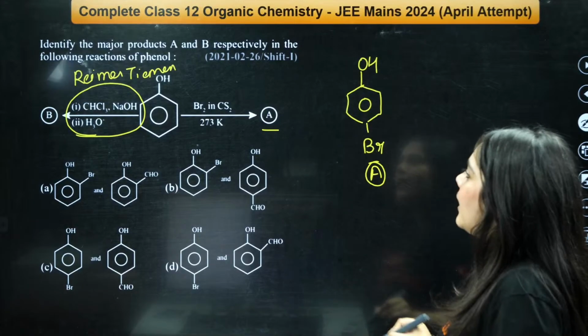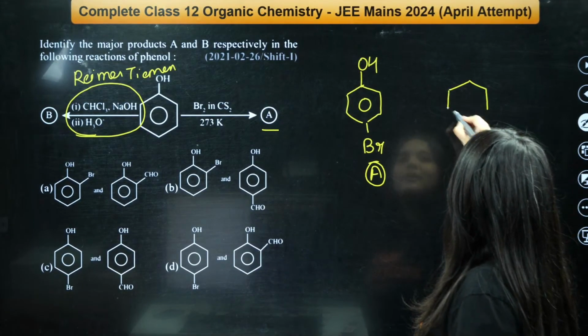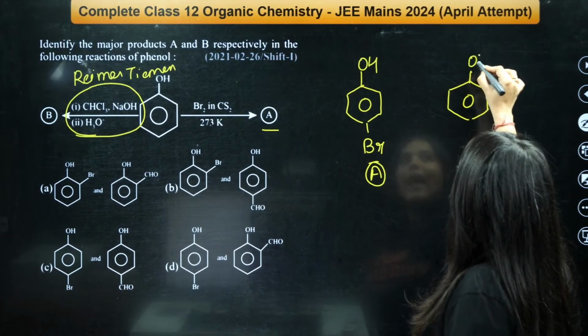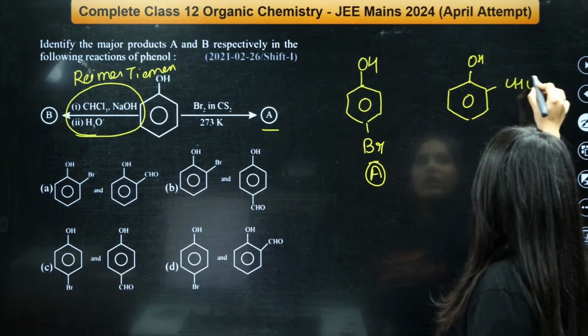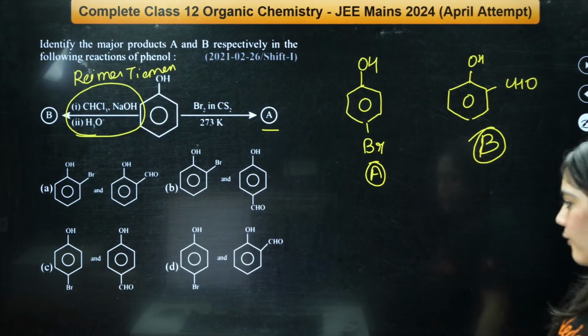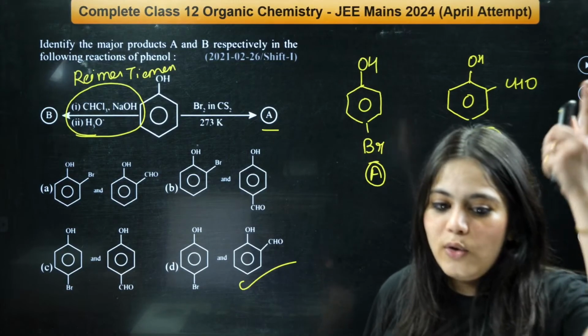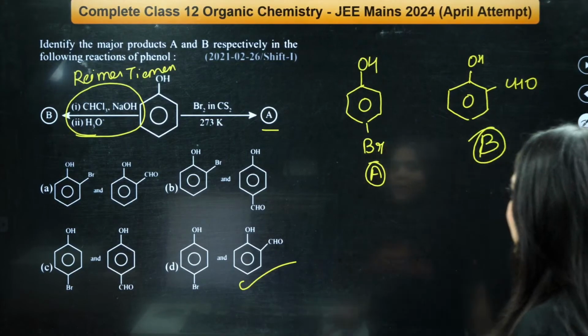What is the product B? It is simple Riemann-Tiemann reaction where CHO groups get attached at the ortho position. So this is the product B. So the correct answer is definitely your D option. Correct? Correct. Very good. Extremely good. Whoever answered this, very, very good.